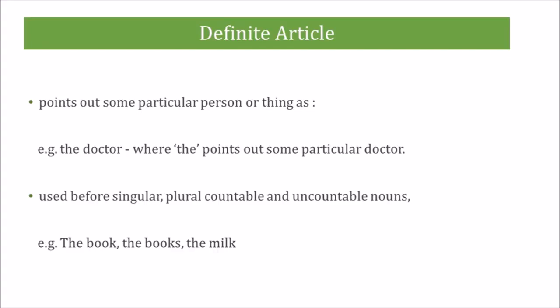I was happy to see the policeman who saved my cat. Here we are talking about a particular policeman. Even if we don't know the policeman's name, it's still a particular policeman because it is the one who saved the cat. The next example is I saw the elephant at the zoo. Here we are talking about a specific noun. Probably there is only one elephant at the zoo.